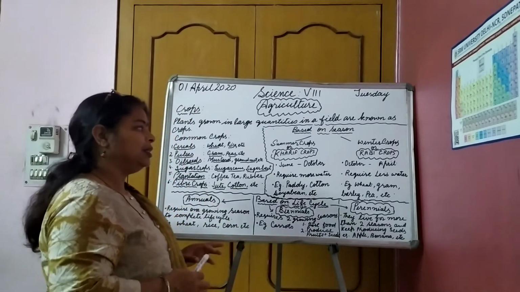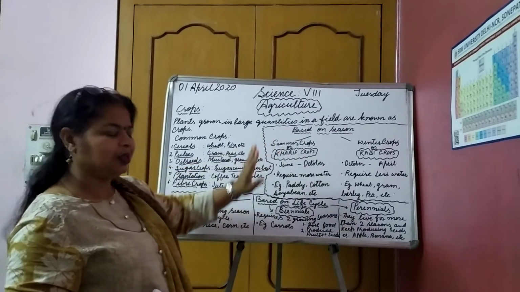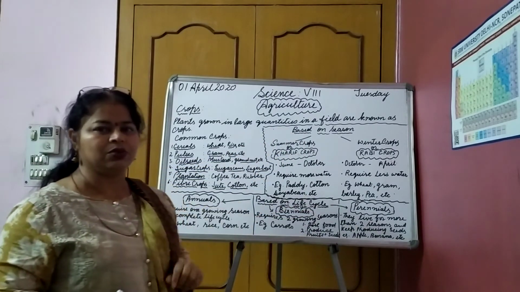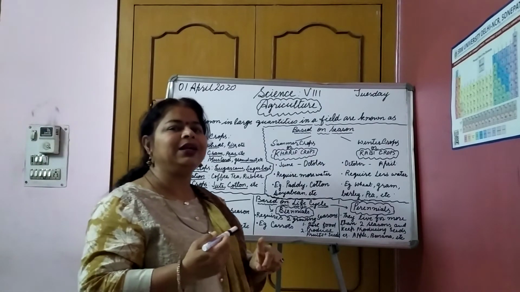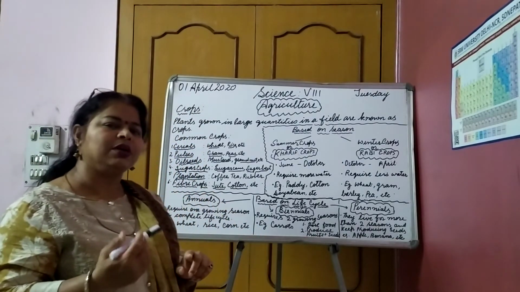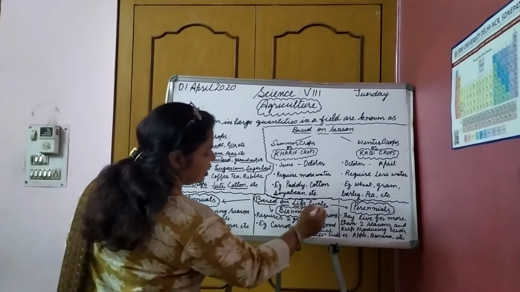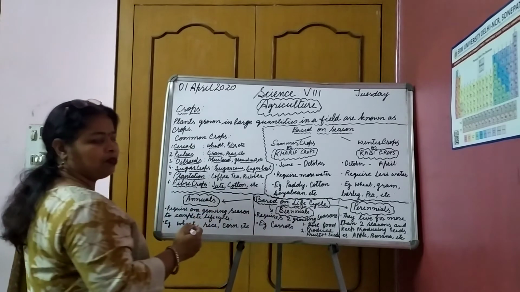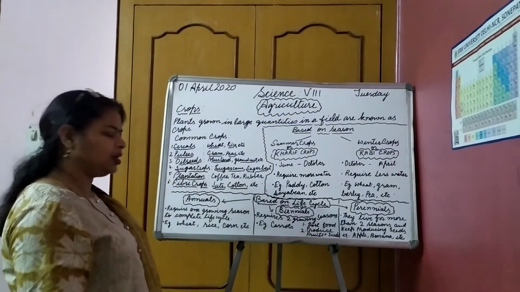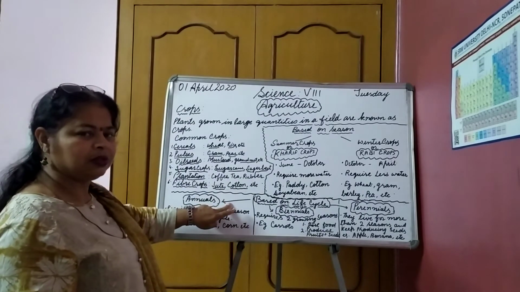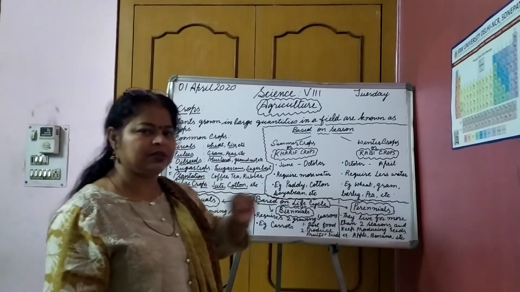Then these crops are not only based on season, but they are based on life cycle also. You know what is life cycle? It is when they start and when they die, or when their tenure is completed. On the basis of life cycle, these crops are again divided into three categories. What are the three categories? Annuals, biennials and perennials.